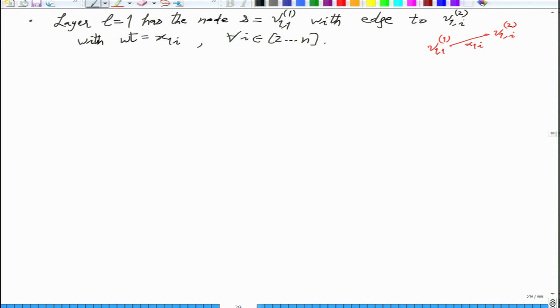Oh, so this is just the first layer. This is basically the S vertex, that's the first layer, going to the second layer. And we are just describing how the edges will be from S to neighboring vertices.